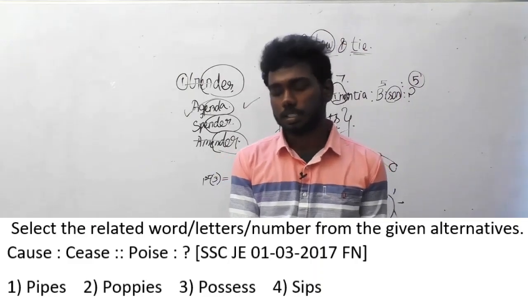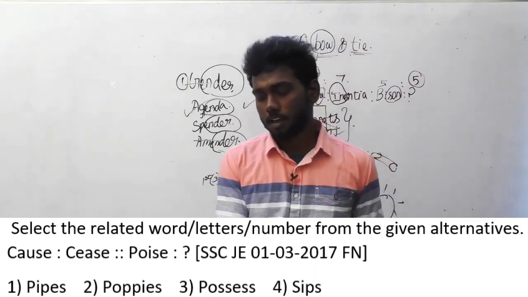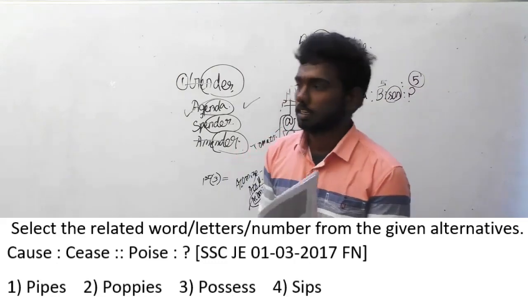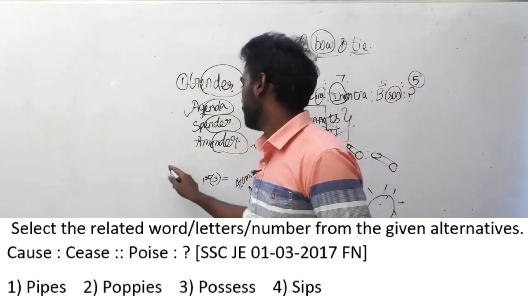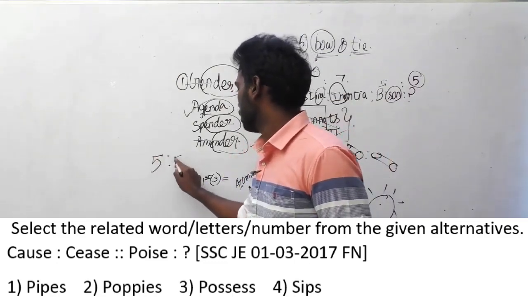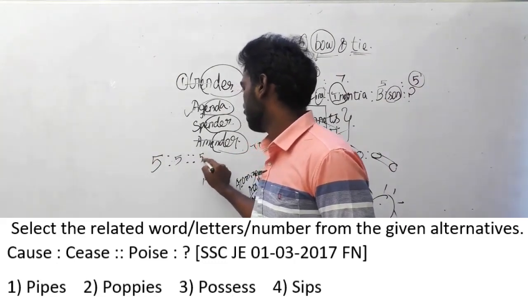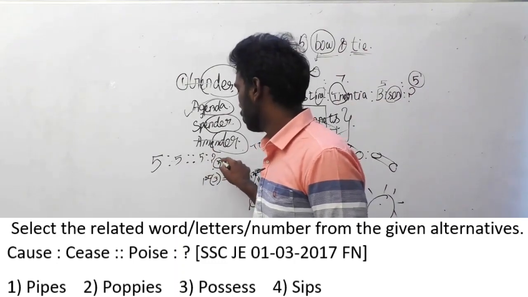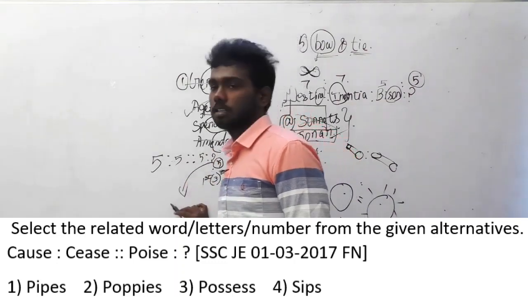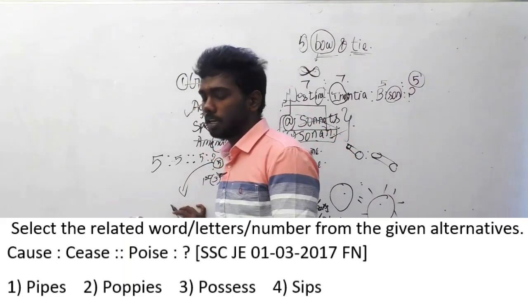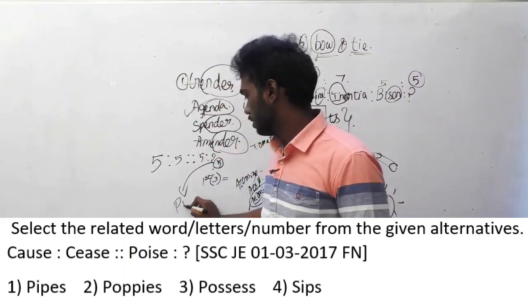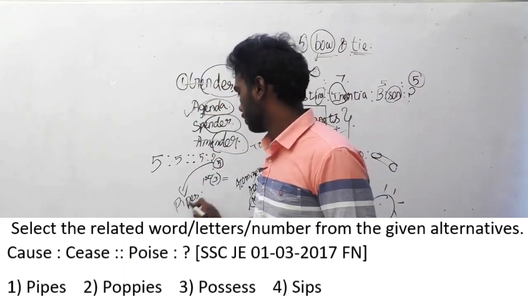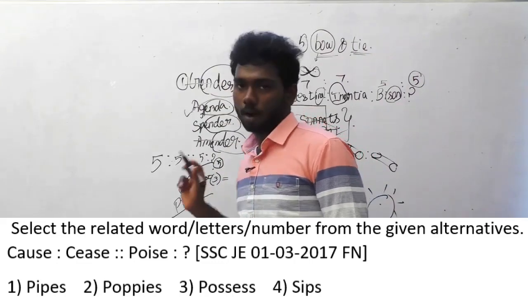What's the reason? Why is this the answer? If you ask me, obviously it's following the same old relation, the number of letters. 5 is to 5 implies 5 is to, obviously what must be the number here? 5. So we must select the option in such a way that it has 5 alphabets, and the only word with 5 alphabets is pipes. So option A is the answer.